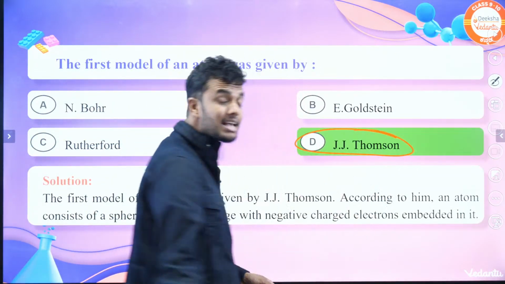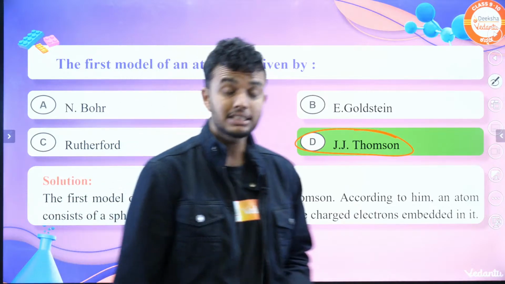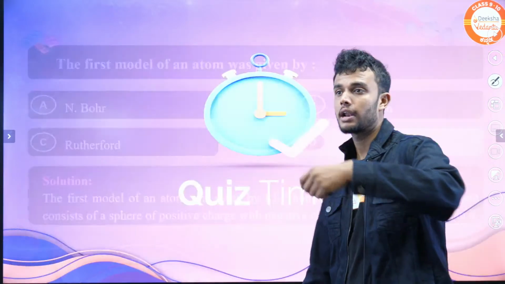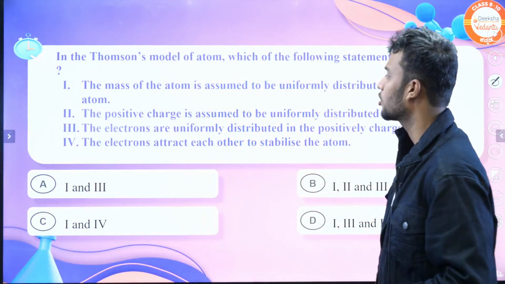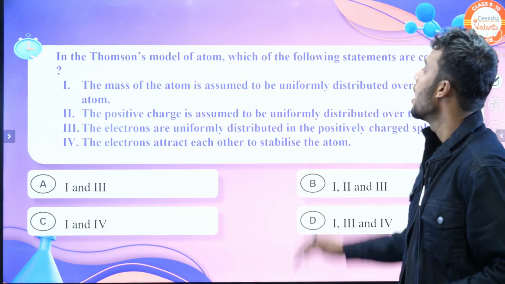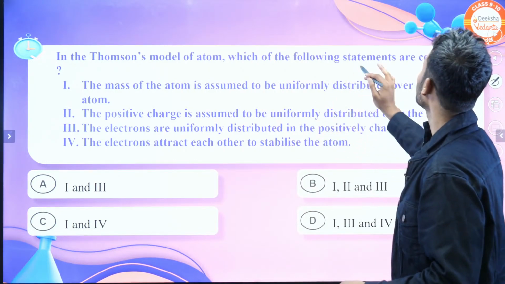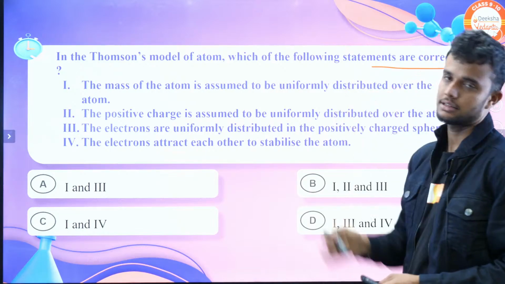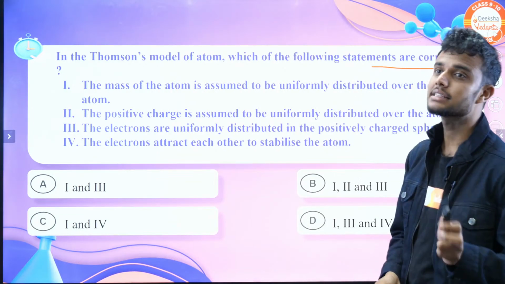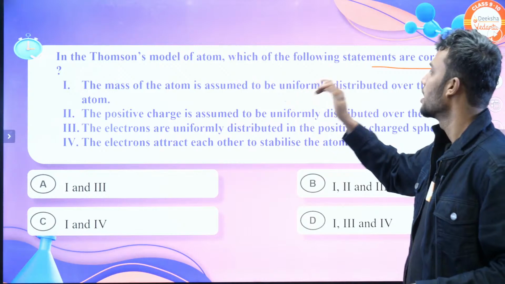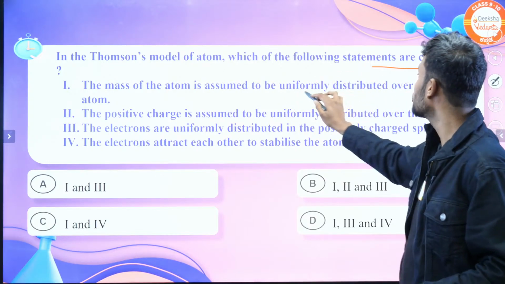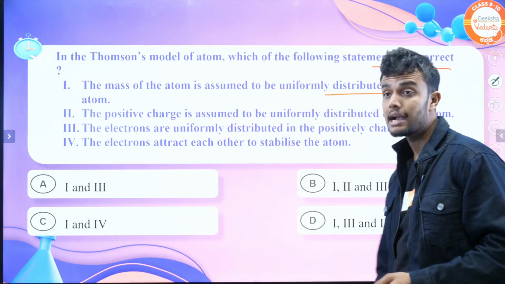J.J. Thomson is the first scientist who proposed the atomic model, right? Let's move on to the quiz time. The question is, in the Thomson model of atom, which of the following statements are correct? They ask correct statements. First statement is, the mass of the atom assumed to be uniformly distributed over the atom.